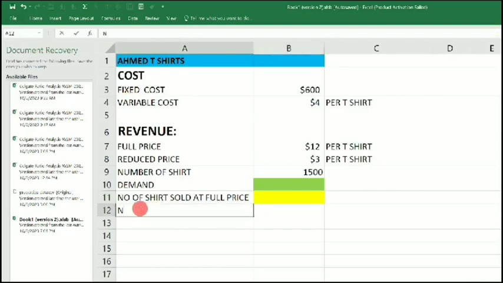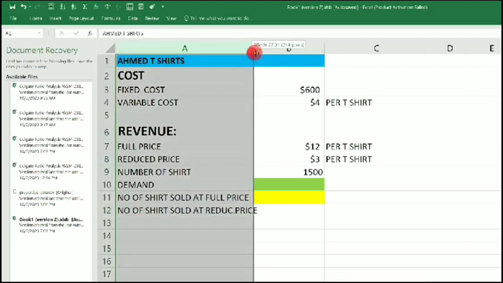And I also don't know the number of shirts sold at reduced price. Okay, reduced price. Let me extend this also.